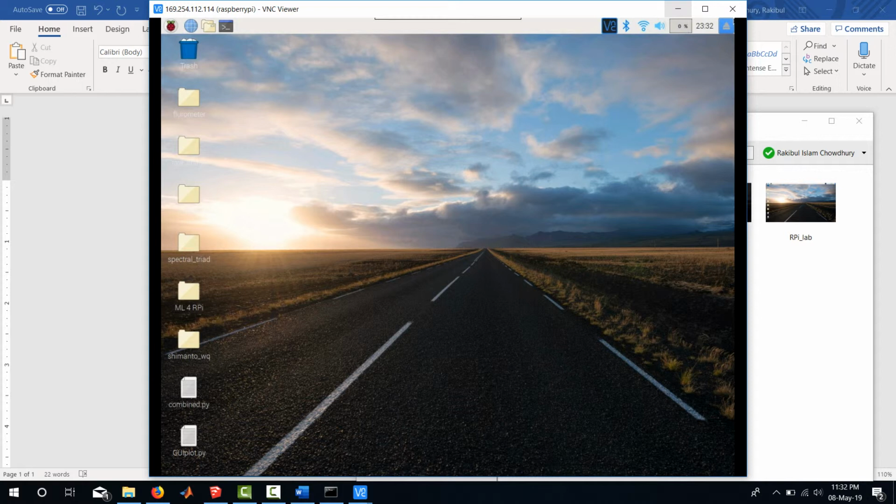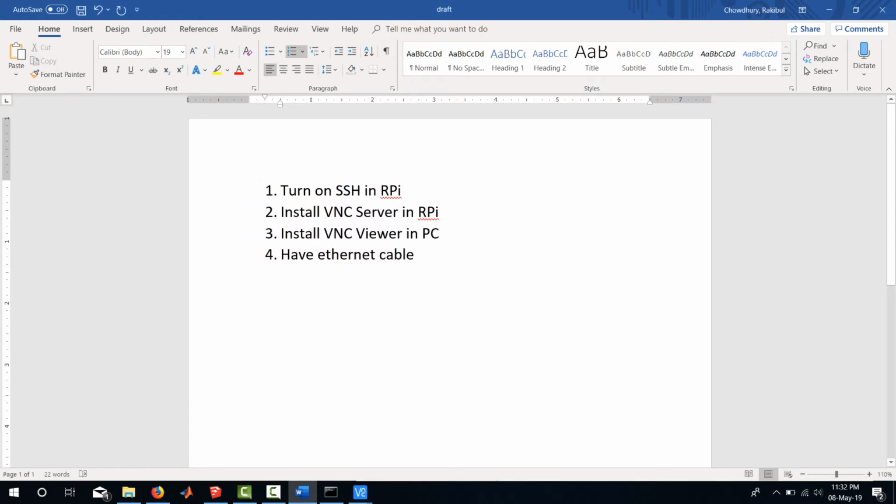The default username is pi, and the default password is raspberry, R-A-S-P-B-E-R-R-Y, I guess. Let me check. I forgot. Is it the correct spelling? Raspberry. Yeah. This is the password, and the username is simply pi.